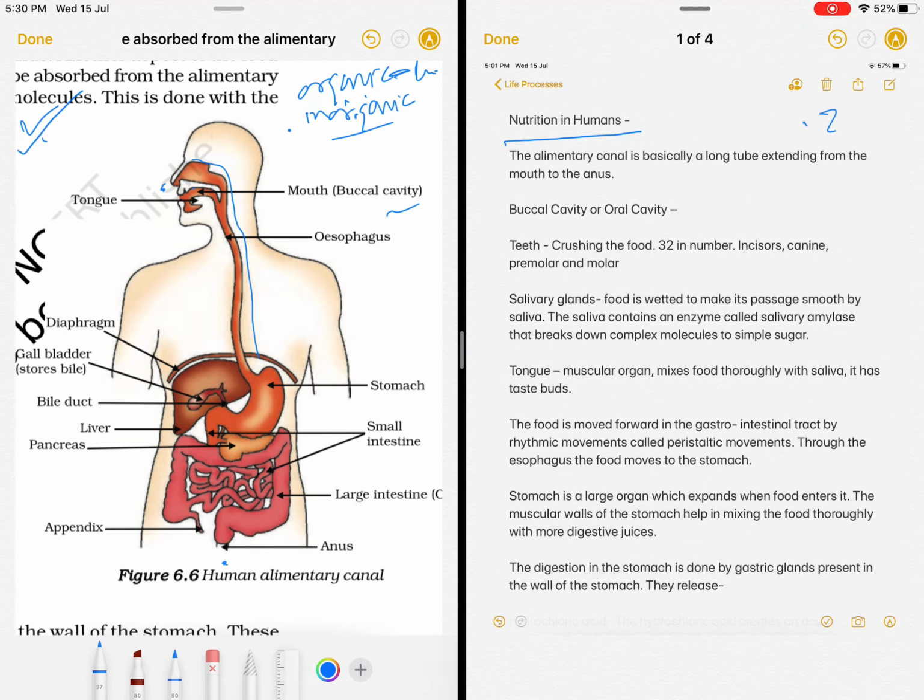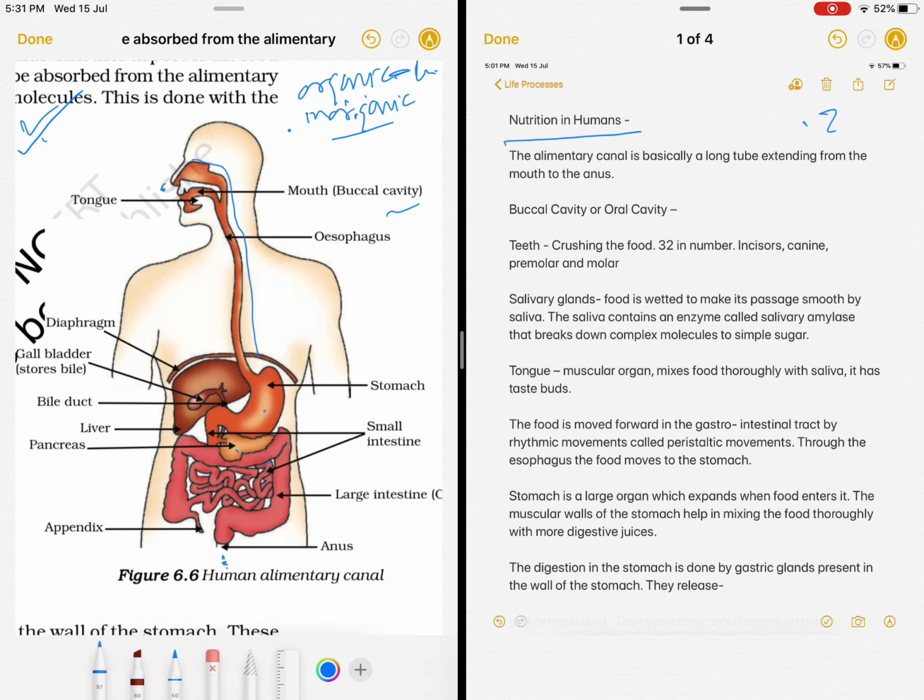Then there is esophagus, then there is stomach, and then there is small intestine. This is pancreas, then small intestine. There are two glands, liver and pancreas, and this is then coiled, and then large intestine, and then finally it ends into the anus. Okay.